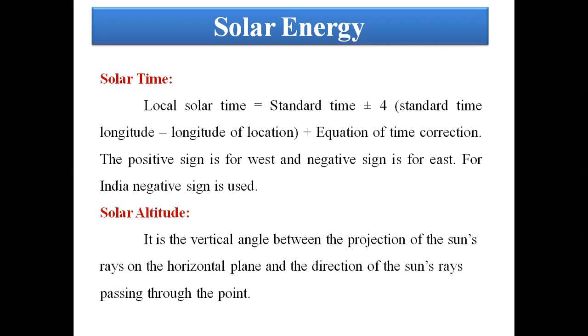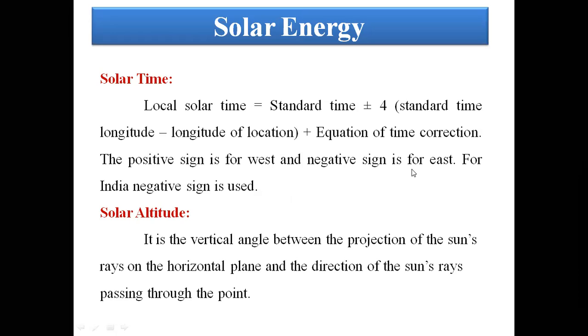The solar time is the addition or subtraction of standard time. Standard time, as per Indian standard time, plus or minus 4. The 4 represents a constant value, the standard time longitude of the location. This is the constant formula for any place. That is, solar time is nothing but the local solar time. In a particular region, what is the standard time, plus or minus 4 times the standard time longitude of the location, plus the equation of time correction.